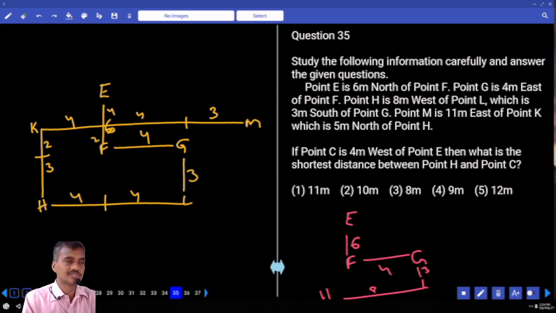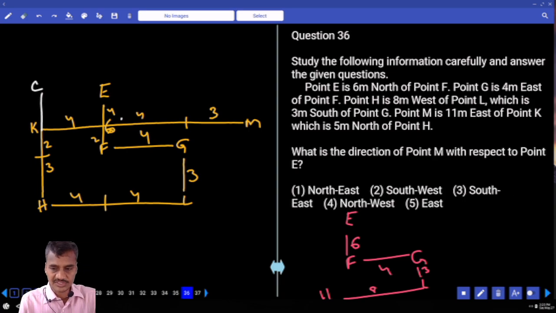Then, if C is 4 meters to the west of E, where is this C? C is 4 meters to the west of E, so C will be somewhere here. Then the distance between H and C. Now what is the total distance here? The total distance is 6 plus 3, 9 meters. 9, that is choice 4.